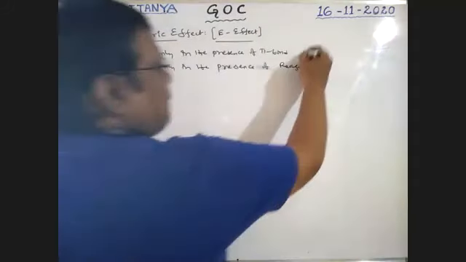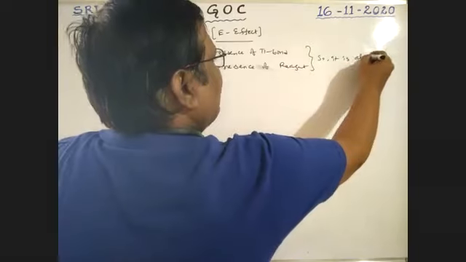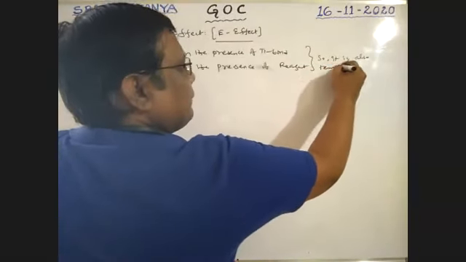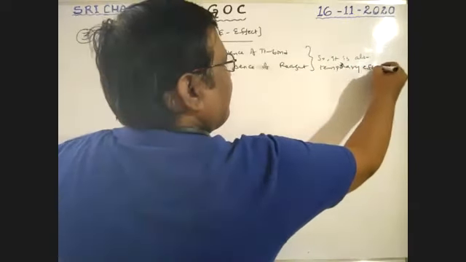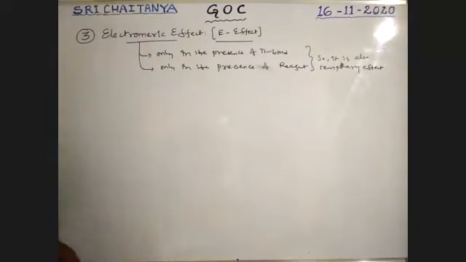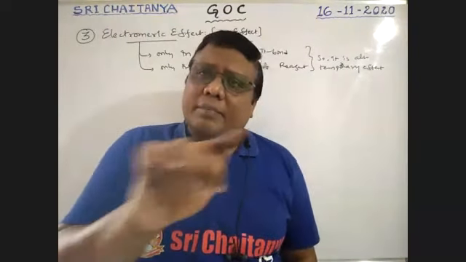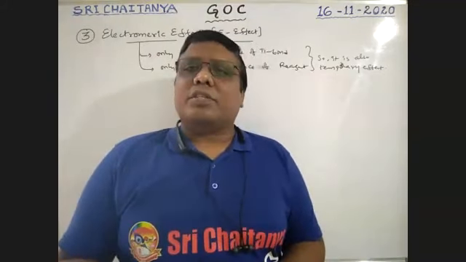That is why it is also a temporary effect. This is also a temporary effect, boys. The inductomeric effect is along the sigma bonds, but this one is along the pi bond, only in the presence of pi bonds.